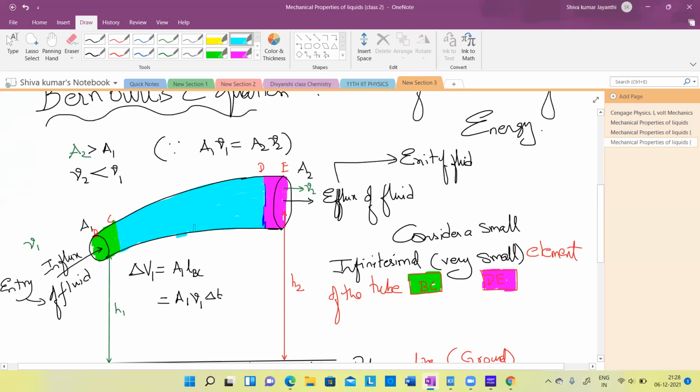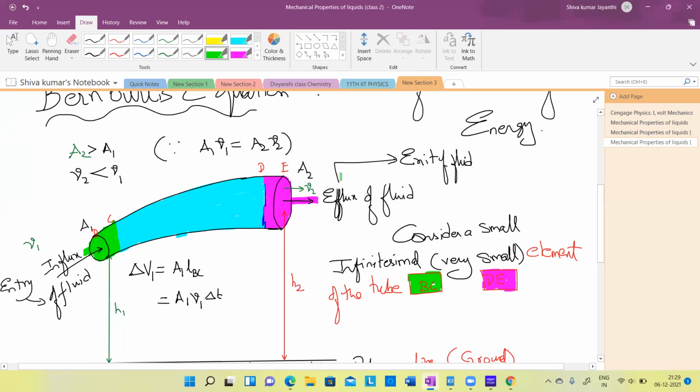Already the fluid is in static equilibrium. Now you are pushing some extra fluid into it from this end. Then what happens? This will push some fluid outside. That is what we are talking about. I thought you would have already taken that for granted, so I didn't say that. Now I think it's clear. Now what is coming out is this pink color. You understood, right?